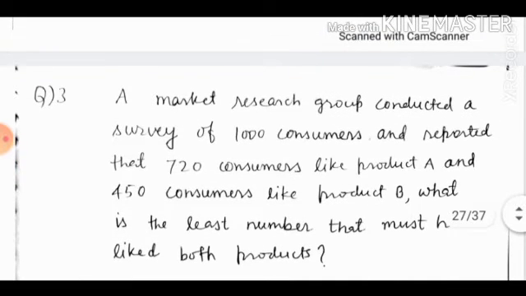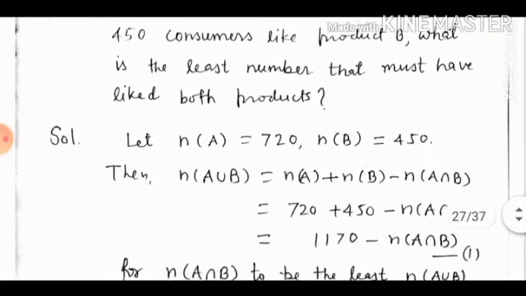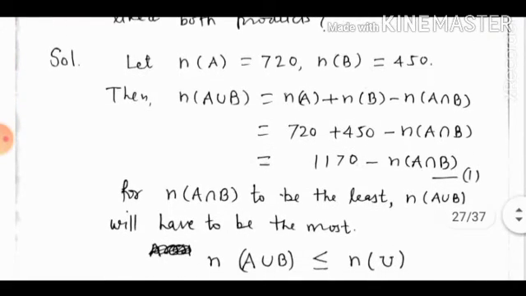Now a question. A market research group conducted a survey of 1,000 consumers and reported that 720 consumers like product A and 450 consumers like product B. What is the least number that must have liked both products? Here n(A), the number of consumers liking product A, is 720, and n(B), the number of consumers liking product B, is 450.